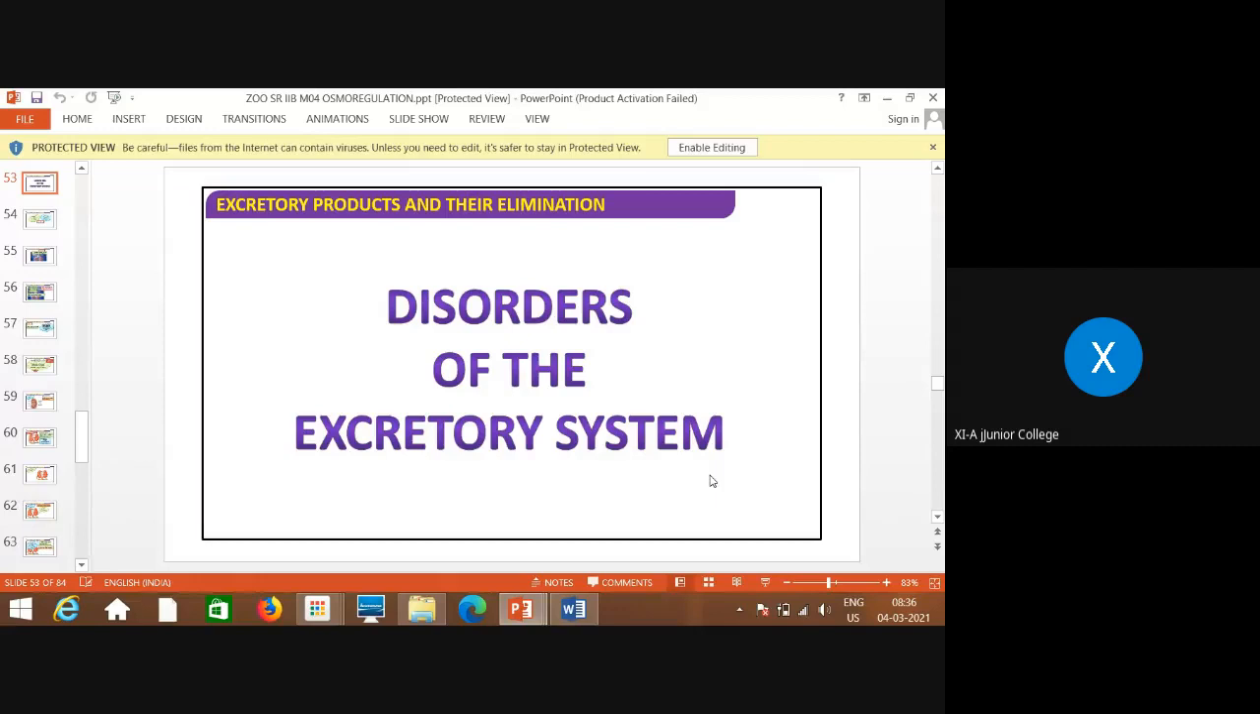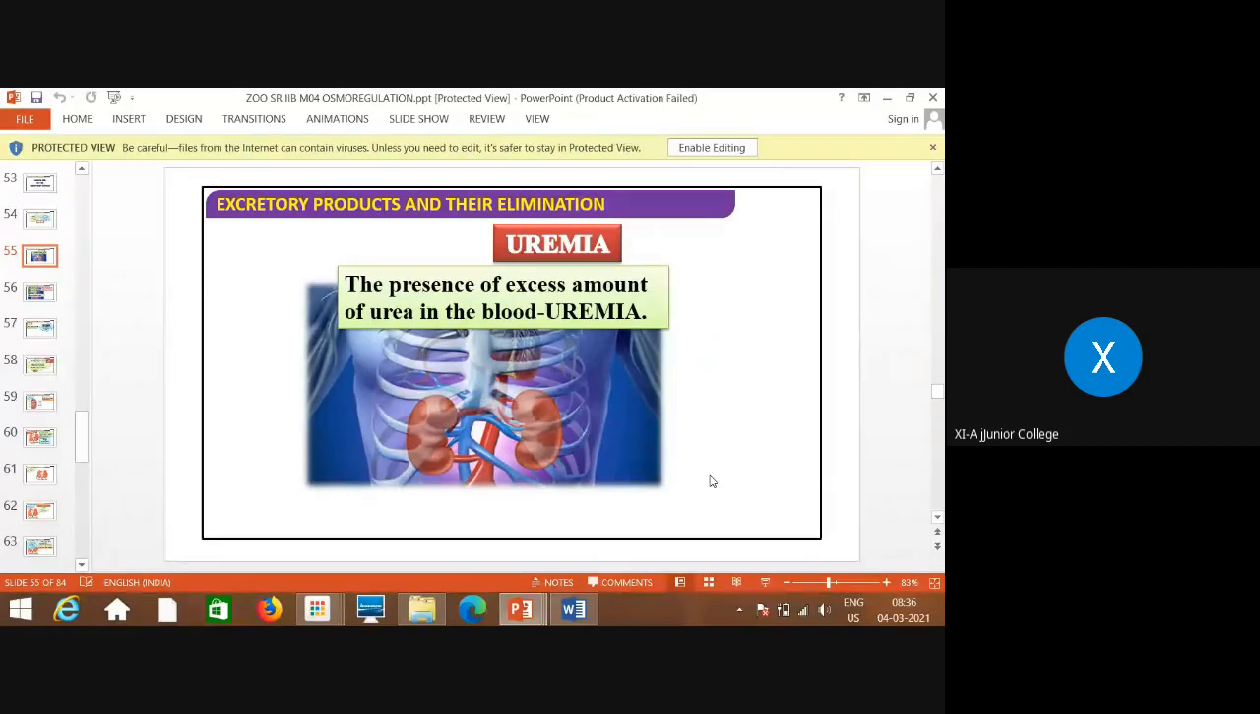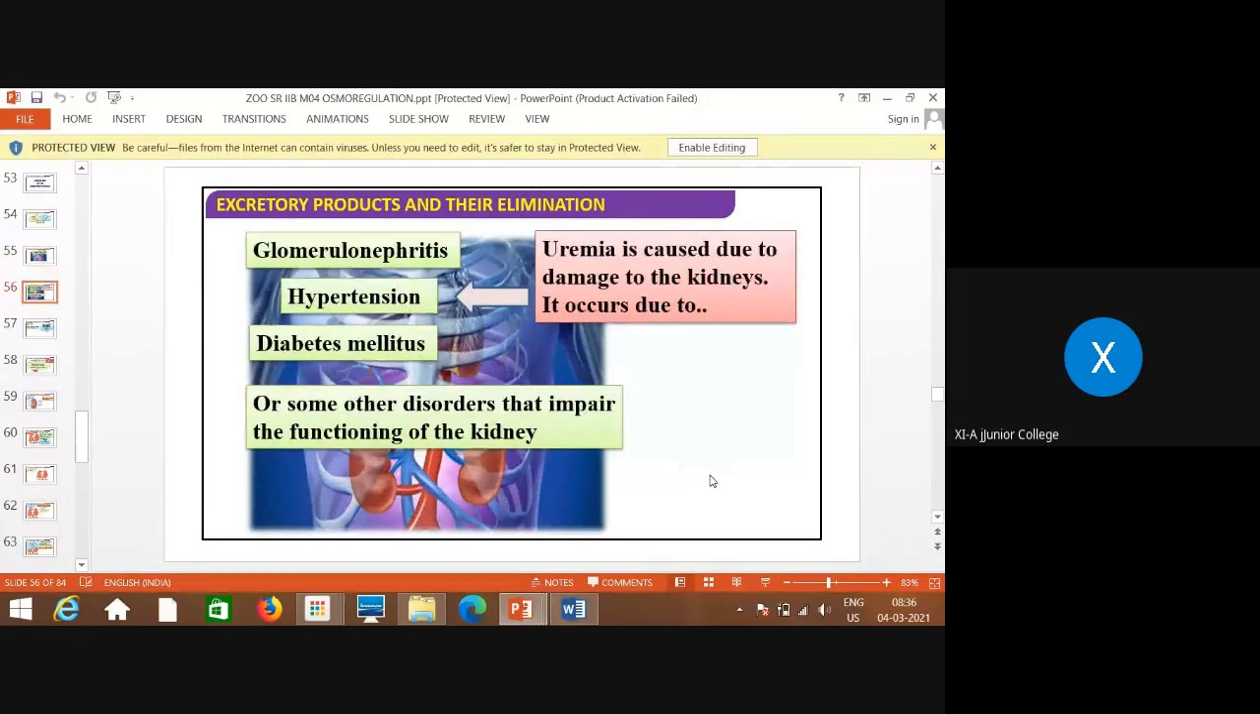Okay. Now let us begin. What are the disorders of the excretory system one by one? First is, it is very commonly seen, that is uremia. What does it mean? The presence of excess of amount of urea in blood is called as uremia. Uremia is caused due to damage to the kidneys.